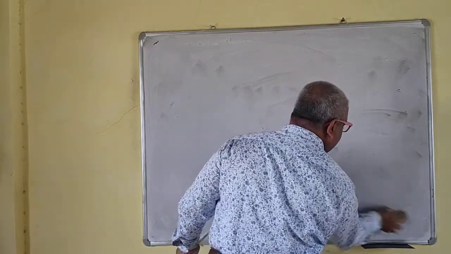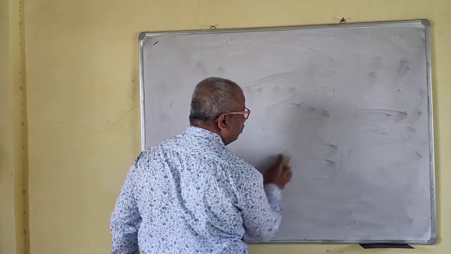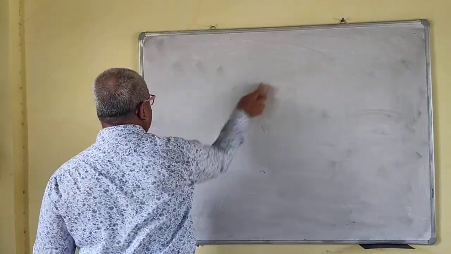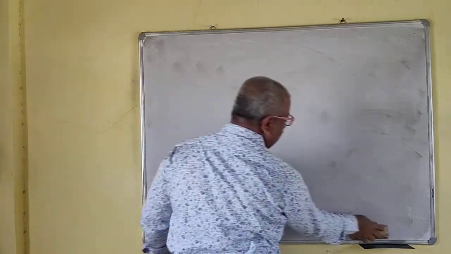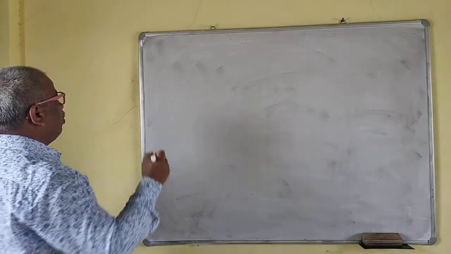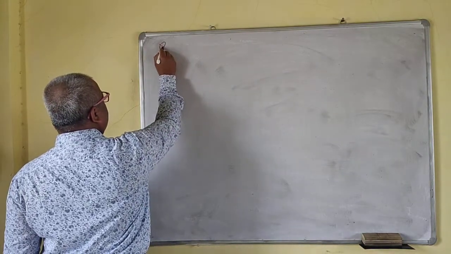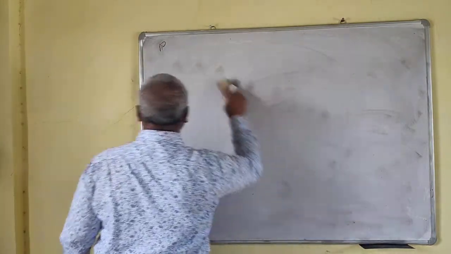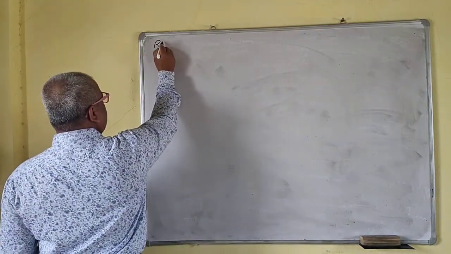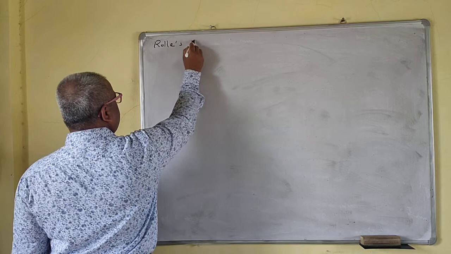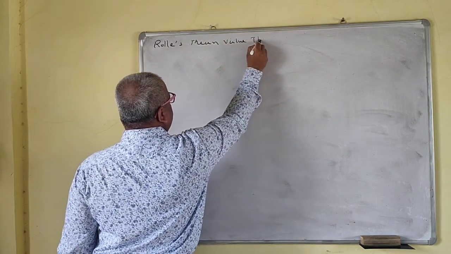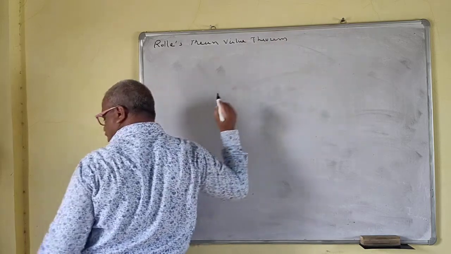Now we go to our main topic, the mean value theorems. First we will see Rolle's mean value theorem. After that we will see Lagrange's mean value theorem, and after that we will see Cauchy's mean value theorem. So these are the three mean value theorems. Now, this is Rolle's mean value theorem.